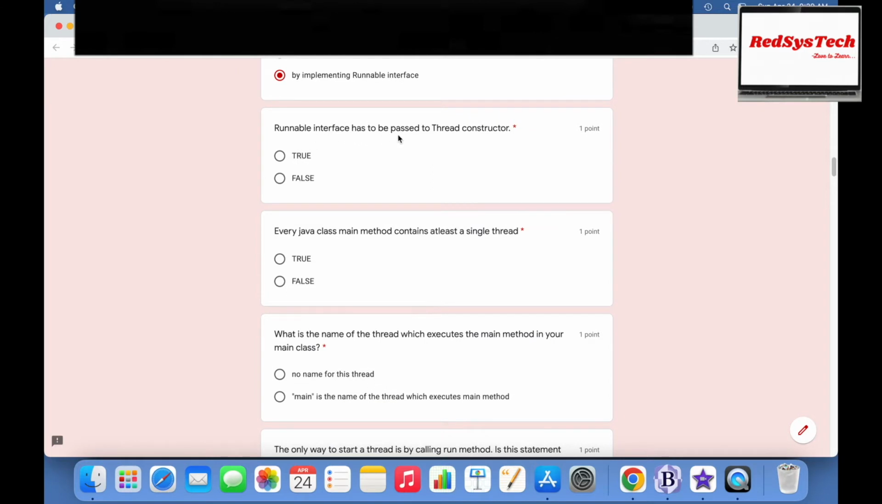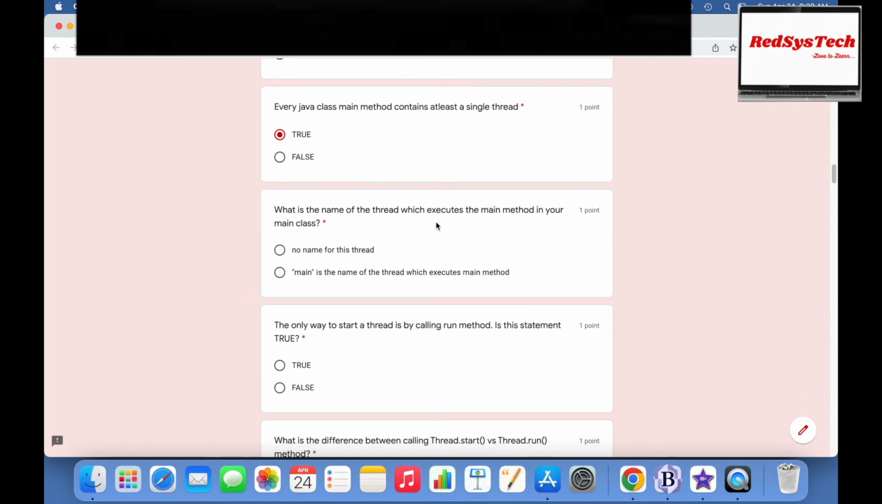That is why you should always go with the Runnable interface implementation. Runnable interface has to be passed to the Thread constructor. Is it true or false? Yes, right? Okay. And every Java class main method contains at least a single thread. True or false? True, right?